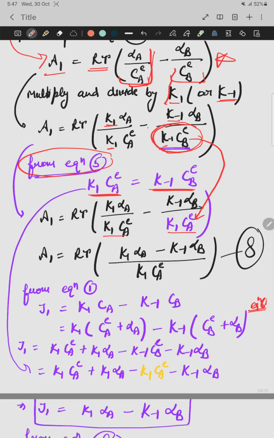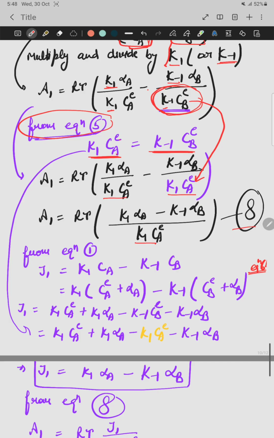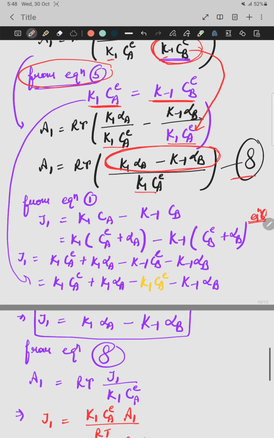Now take the LCM. After taking the LCM, we will get equation number 8. Okay. So the next step is to find out the value of this. We have to calculate its value. Okay. When we started with the first equation, we wrote the rate of the first reaction J1, that is k1 C A minus k minus 1 C B.